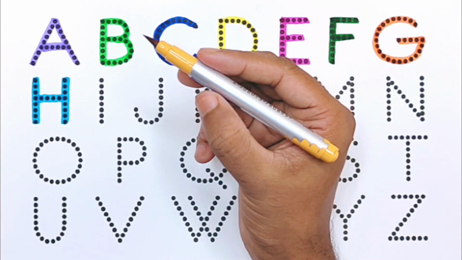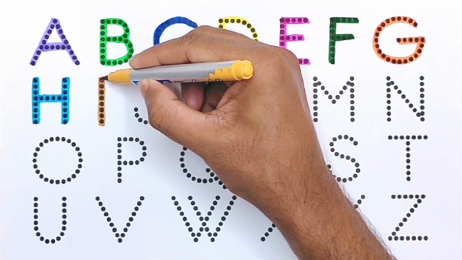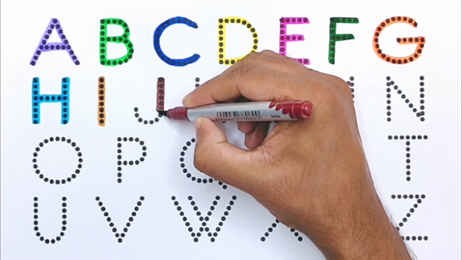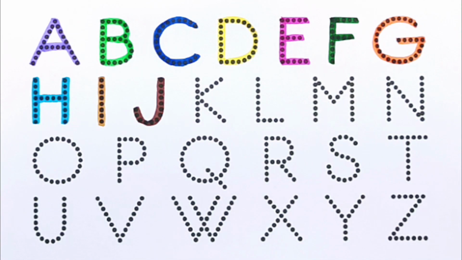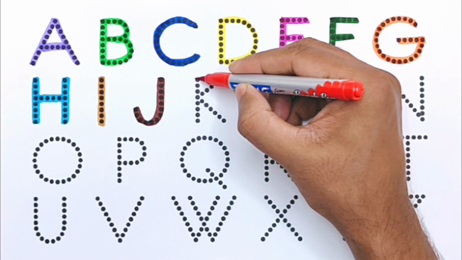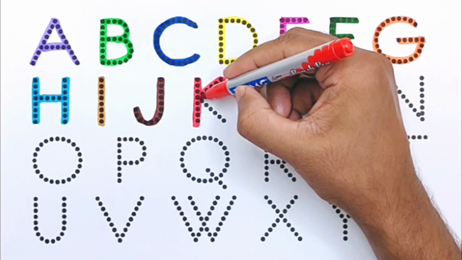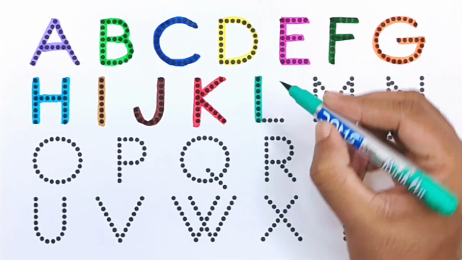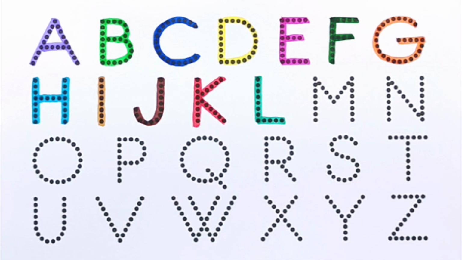Yellow brown color. I for Iceland. Brown color. J for jelly. Red color. K for kangaroo. Sea green color. L for lion.